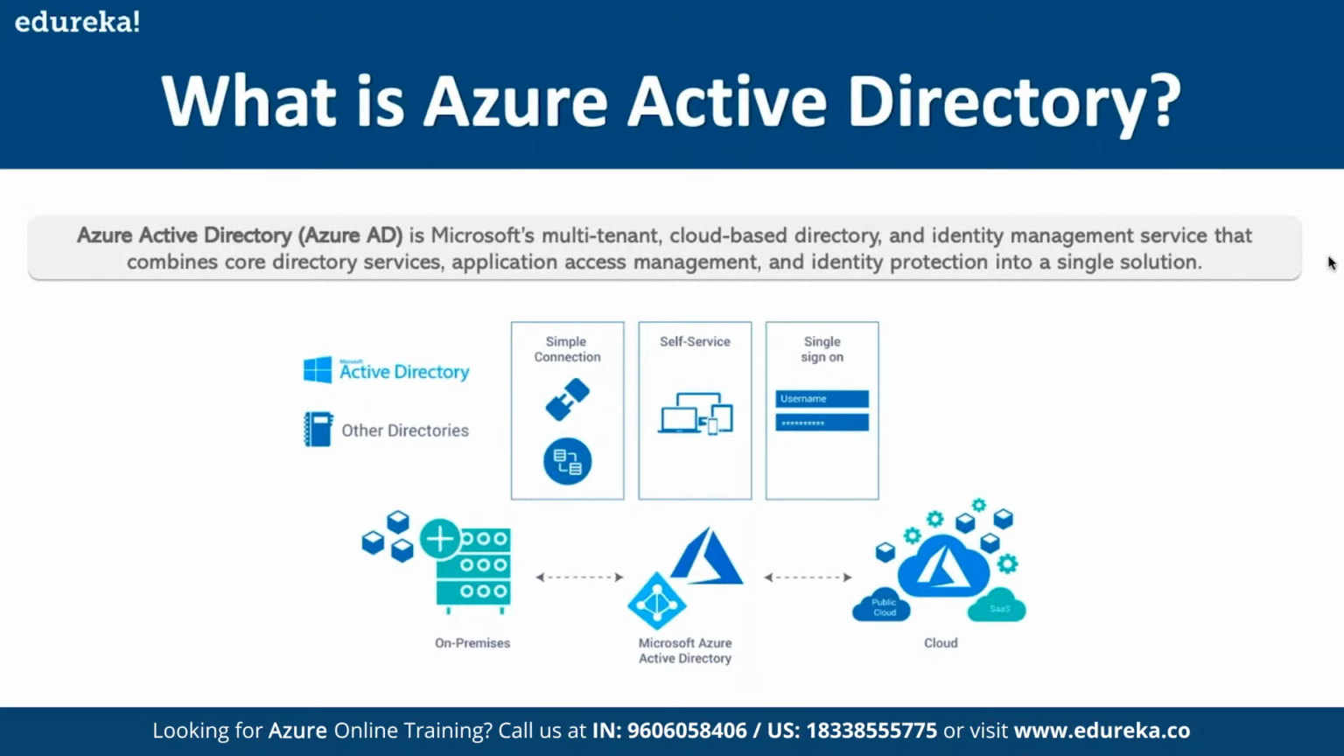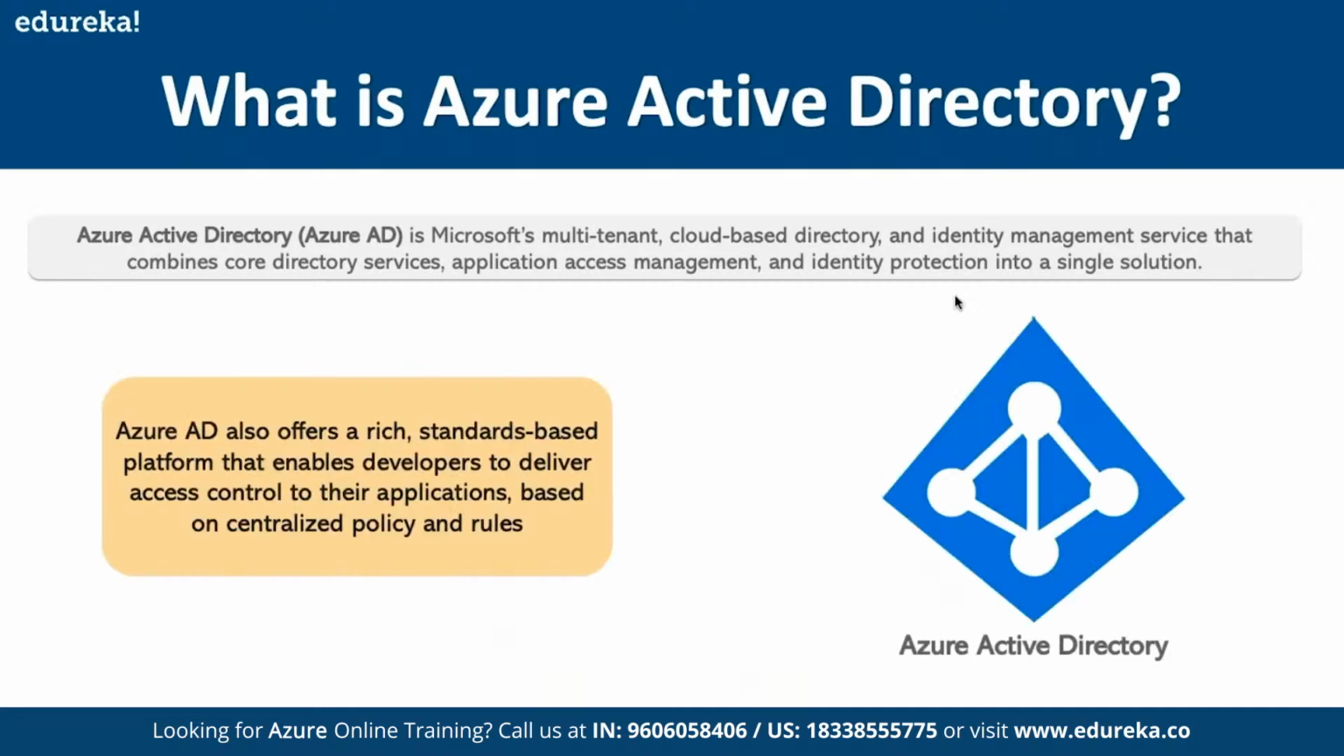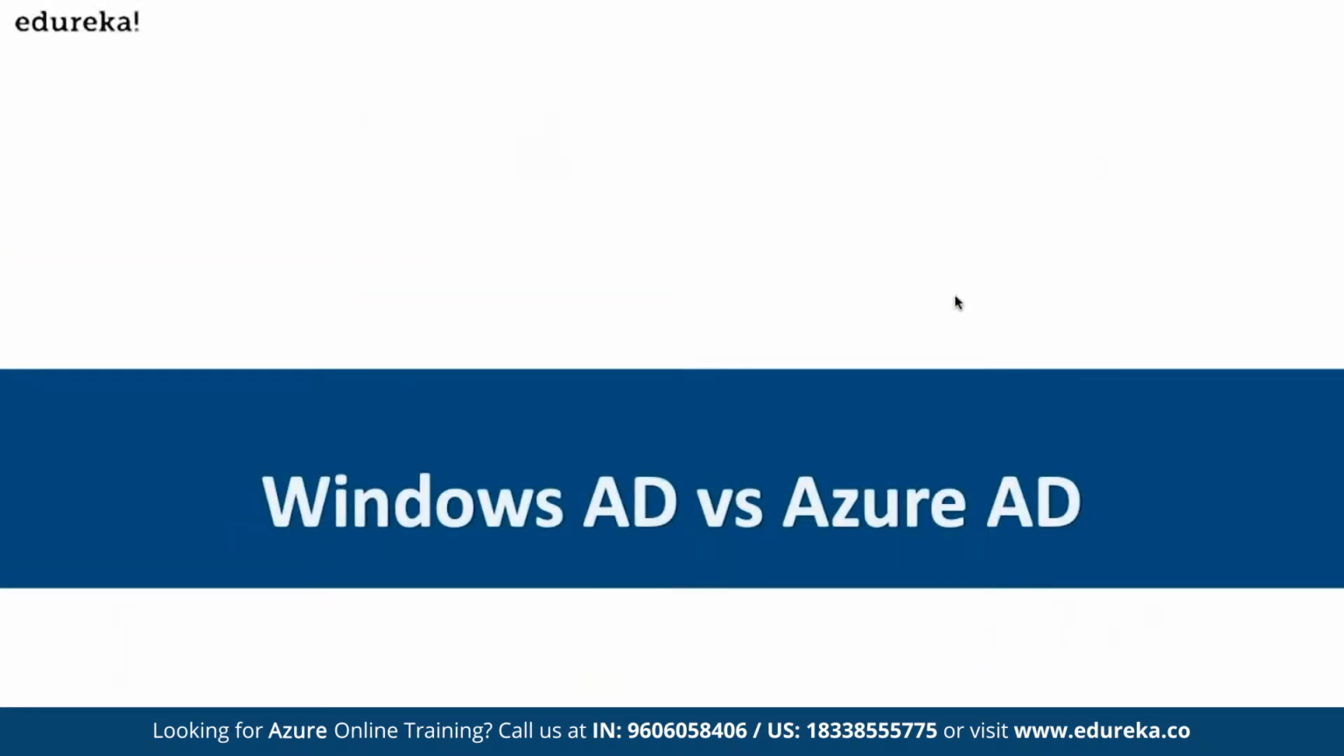If you talk about AWS, AWS also offers us an easy migration from the Active Directory to the entire access management given to us by AWS. So Azure AD offers a rich standards-based platform that enables developers to deliver access control to applications based on centralized policy and rules. That is what we have Azure Active Directory as.